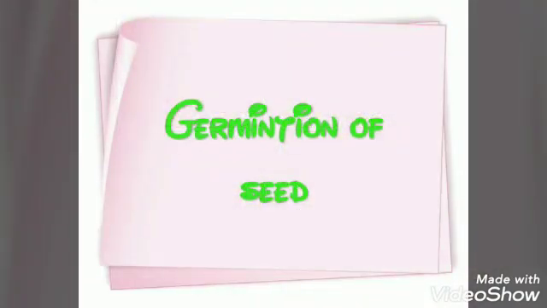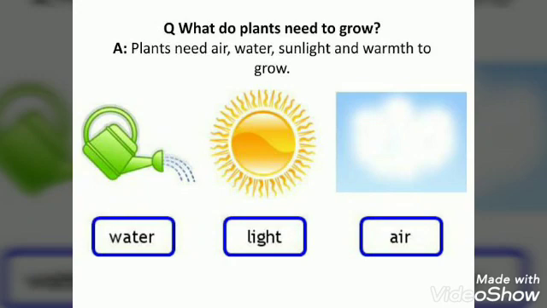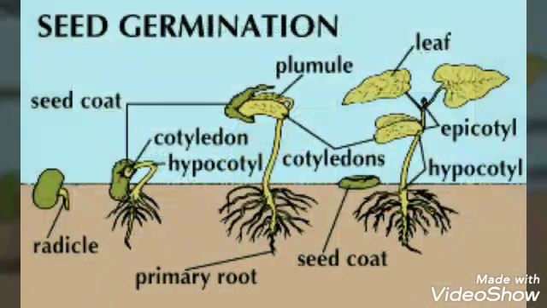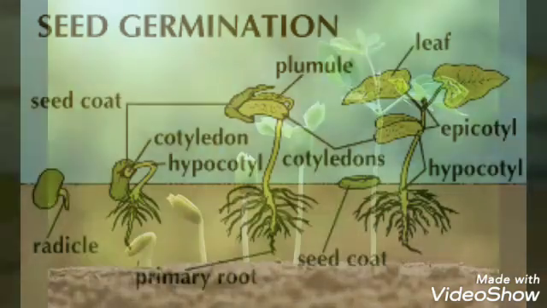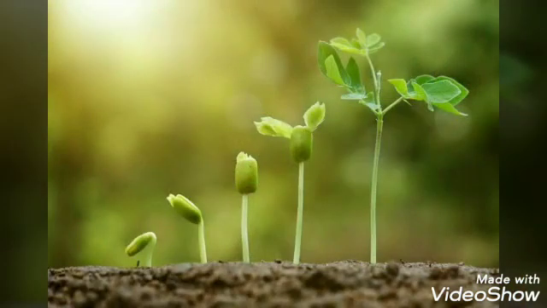Germination of a seed. A seed needs oxygen, water and warmth to grow into a new plant. Even if one of the three things is not available to the seed, it will not grow. When a seed is exposed to the proper conditions, water and oxygen are taken in through the seed. This helps in the growth of the baby plant from seed into a young plant. This process is known as the germination of the seed.